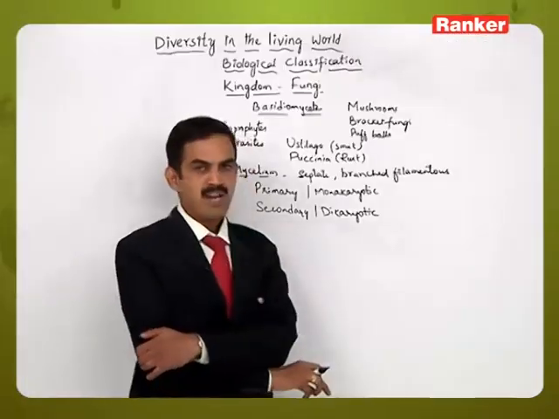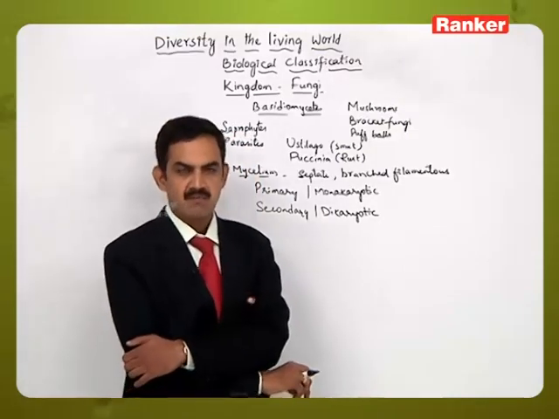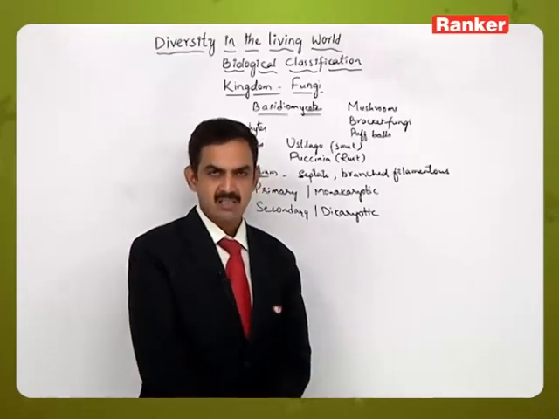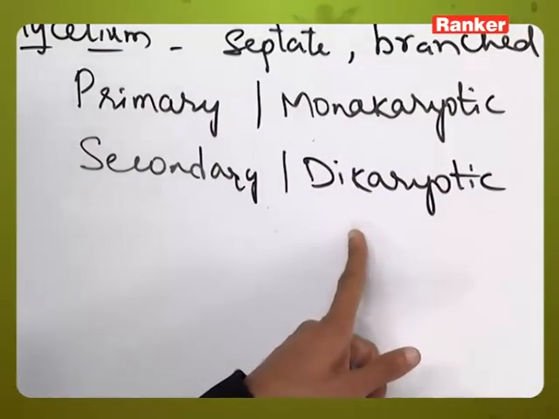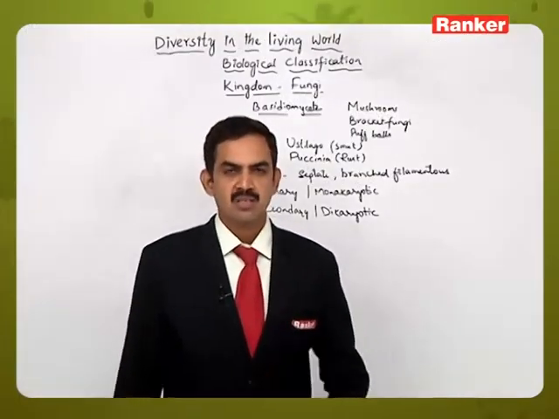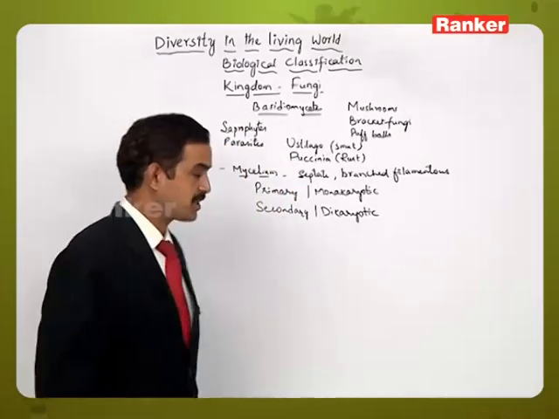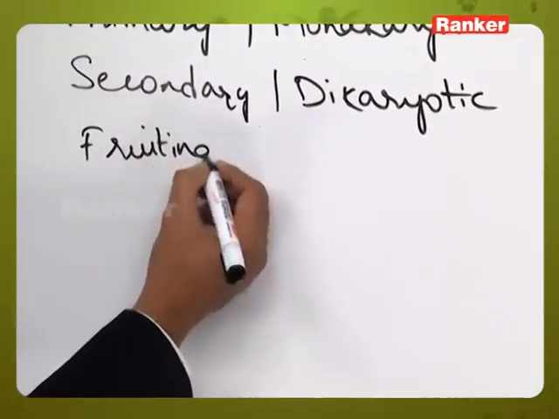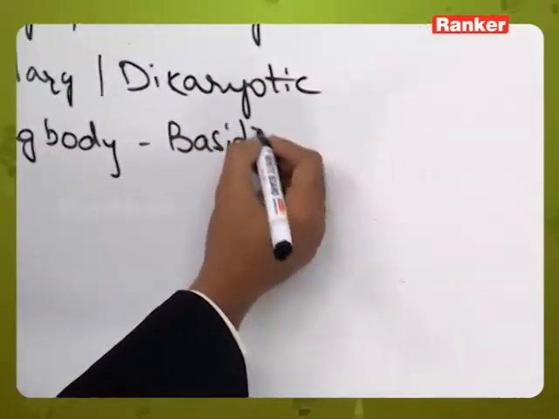The primary mycelium will participate in the fusion of cells, which leads to plasmogamy resulting in dikaryotic cells, and that hypha which contains dikaryotic cells is called a dikaryotic hypha or secondary mycelium. The nuclei after some time fuse to form diploid cells, and the diploid structures lead to the formation of the fruiting bodies. Here the fruiting body is called a basidiocarp.